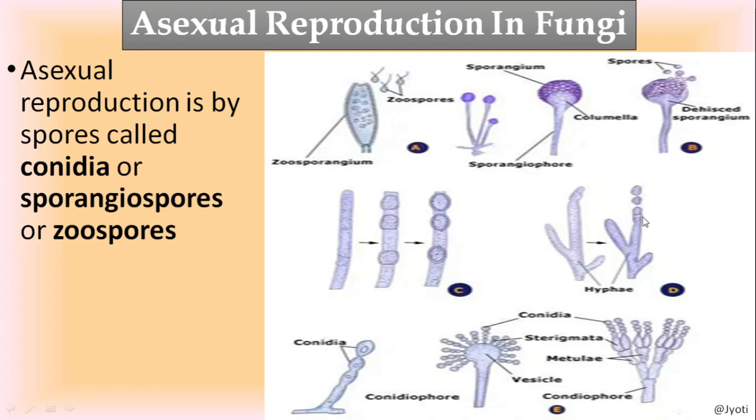But here there is no such structure. They are produced externally and they are simply pinched off and separated from the hypha. Okay, so they are produced exogenously. This is very important. The spores are exogenous or endogenous. That is very important.